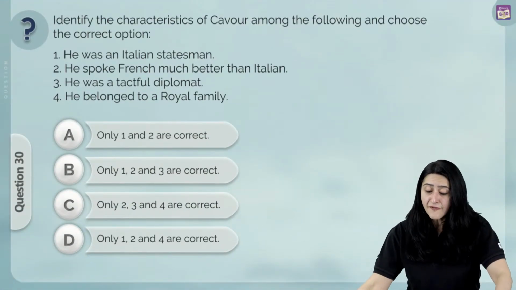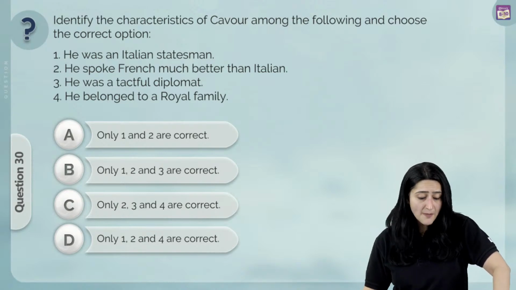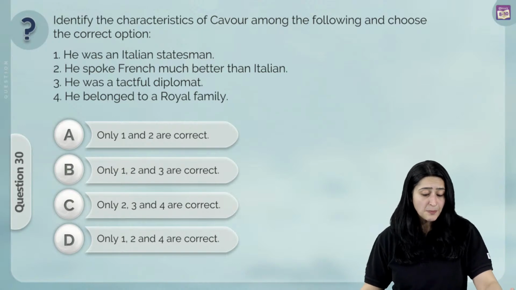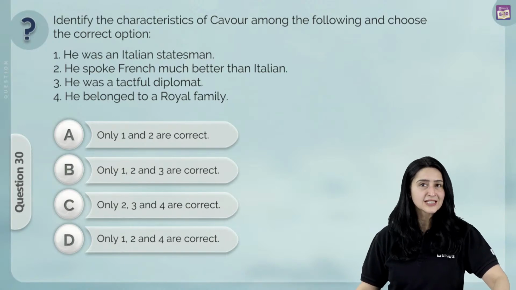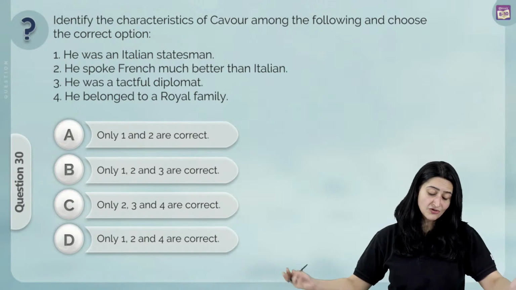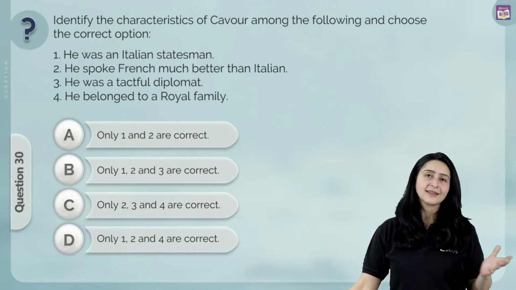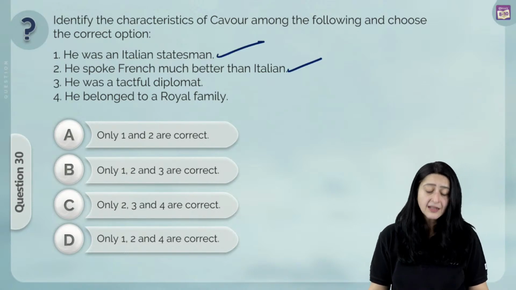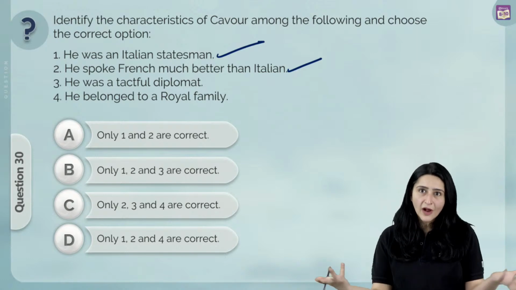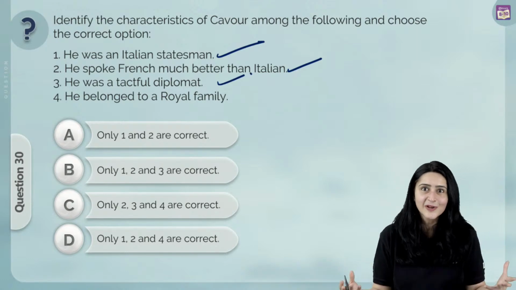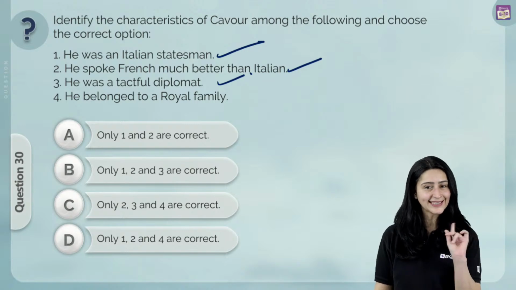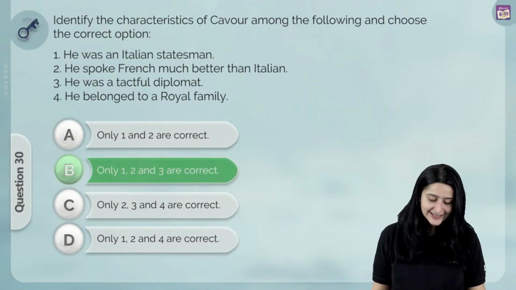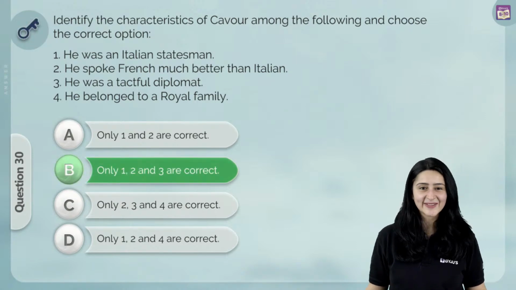Identify the characteristics of Cavour among the following and choose the correct option. 1, he was an Italian statesman. 2, he spoke French much better than Italian. 3, he was a tactful diplomat. And 4, he belonged to a royal family. Well, yes, he was an Italian statesman. Yes, it is a fact that he spoke French much better than Italian. He had to be a tactful diplomat because he was so involved with the process of Italian unification. But did he belong to the royal family? No, he did not. He was actually the chief minister. So we know that the correct answer over here is option B, which is 1, 2, and 3 are correct.